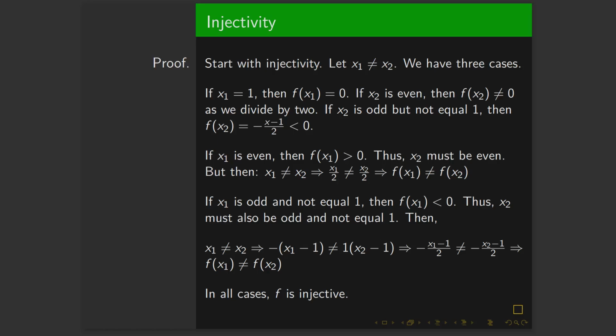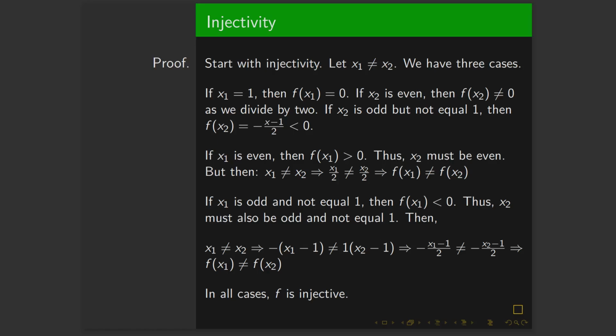Now, what about the case when x1 is even? Well, then we have that f of x1 is greater than 0. Then this means that x2 must be even, because as we showed before, if it's odd and not equal to 1, it'll be less than 0. But then we'll have the following. x1 is not equal to x2 implies that x1 over 2 is not equal to x2 over 2, which implies that f of x1 is not equal to f of x2.